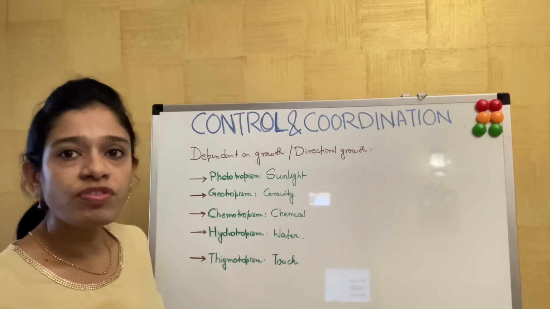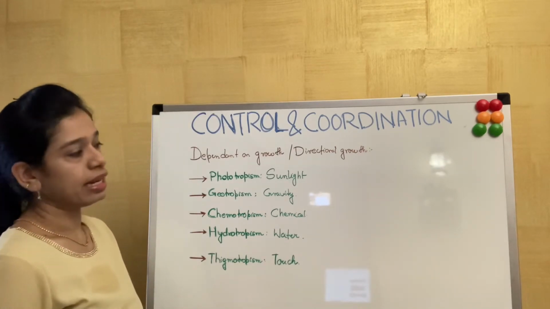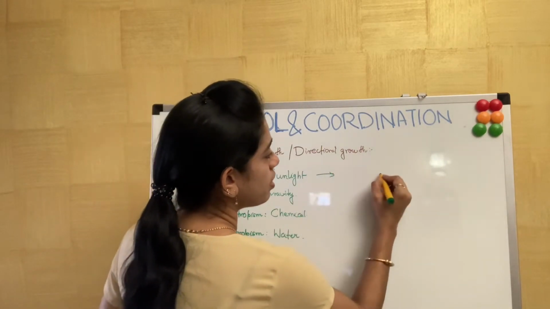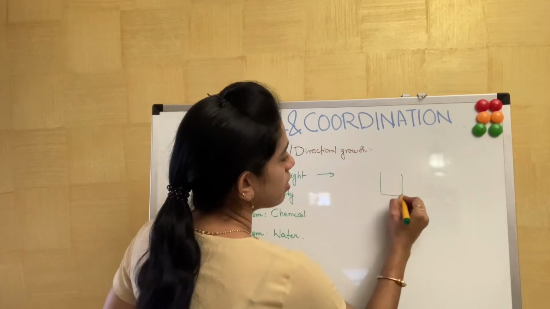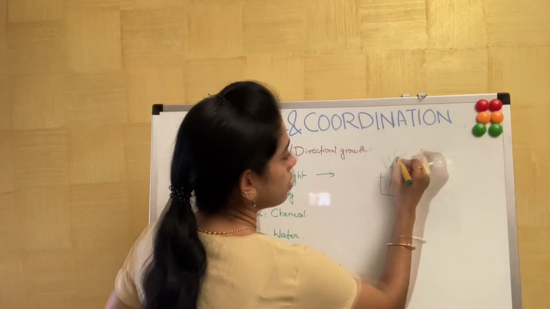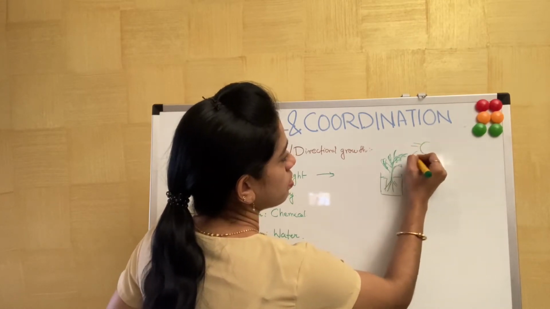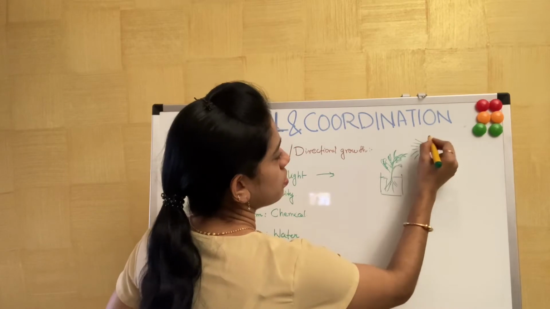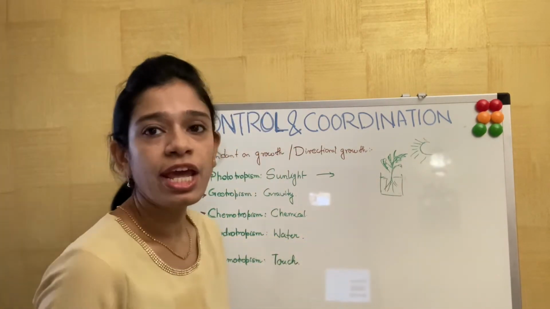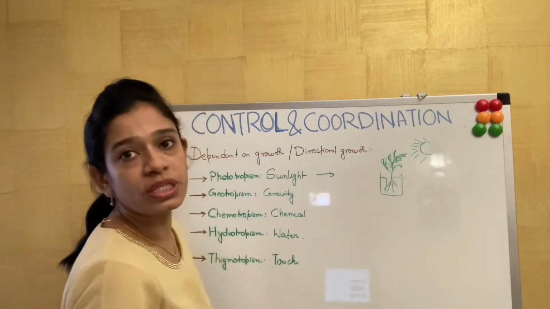When we talk of phototropism, what is phototropism? Phototropism is sunlight. Supposedly, when we place a plant towards light, we see the plant slightly tends to bend towards the sunlight.